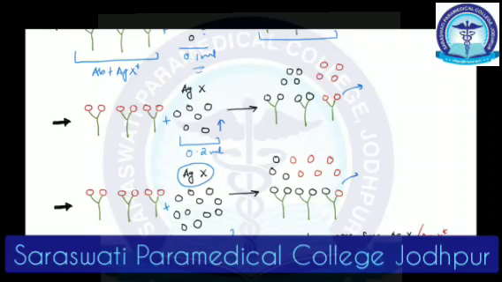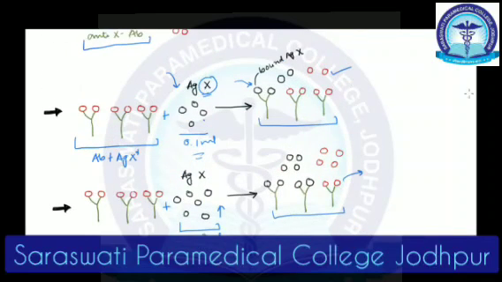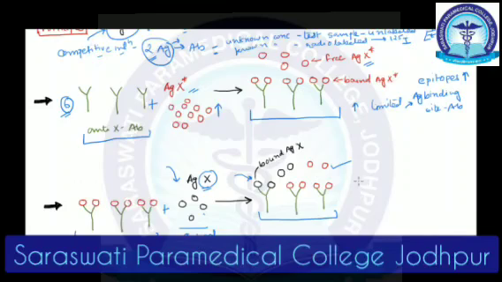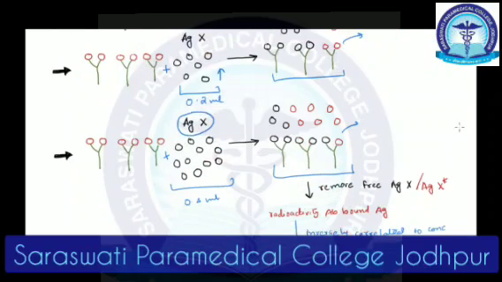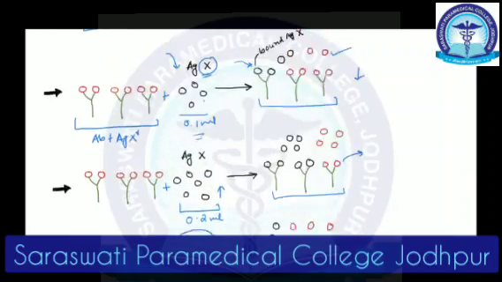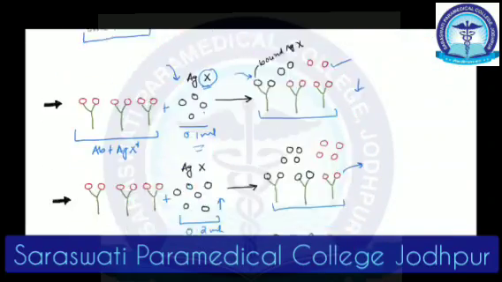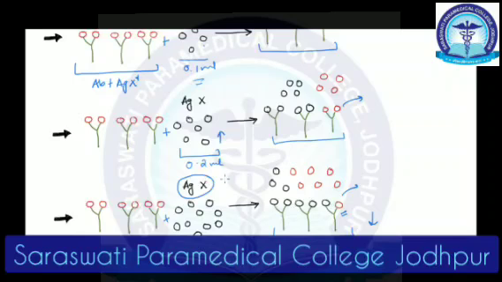So when I look at the bound product, the radioactivity is comparatively decreasing, isn't it? Here there were 6 bound labeled antigens. Here there are only 4. Here there is only 1, right? So as my antigen concentration increases, the radioactivity is decreasing.